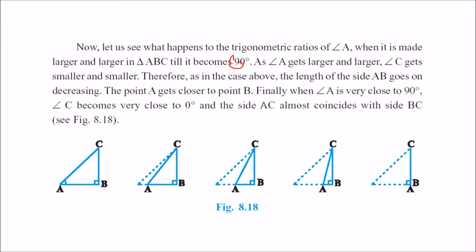Now for 90 degrees, what we want to do here is extend AC such that this becomes equivalent to this, because if you shift it here, the angle will increase, shift it here, the angle will increase, finally it will become 90 degrees. So what will happen? AC in this case will become equal to BC and AB will become 0. These two you have to see.